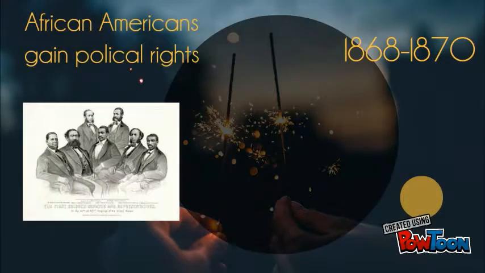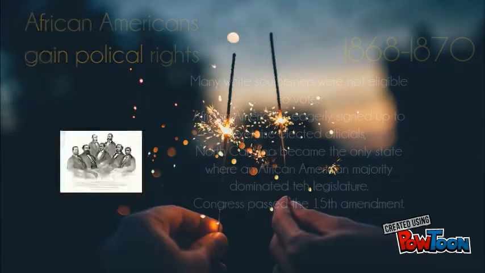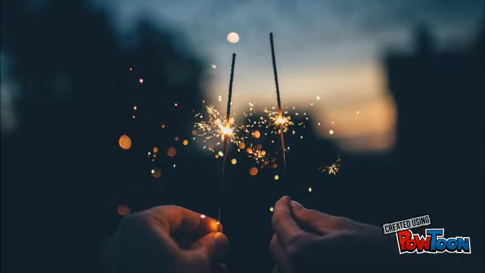African Americans signed up to exercise their new right of suffrage. Thus, by 1868, many Southern states had black elected officials. Congress remedied the imbalance between the North, where African Americans could not vote, and the South. They passed the 15th Amendment, which guaranteed that American men can vote.